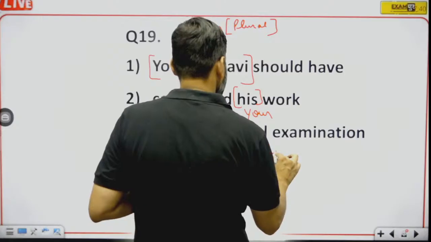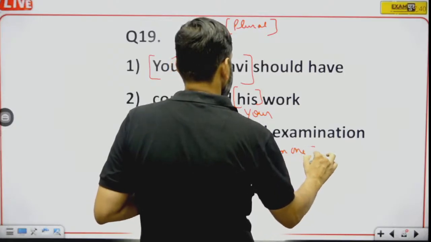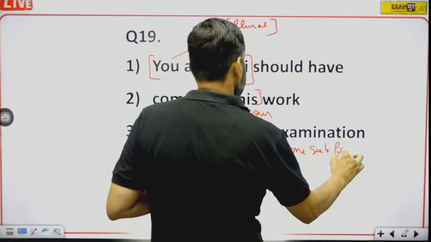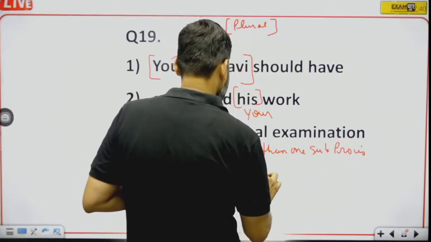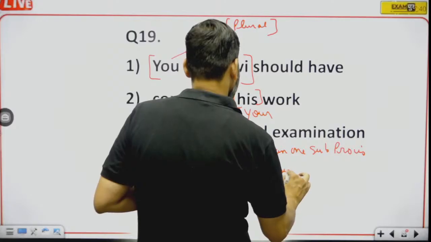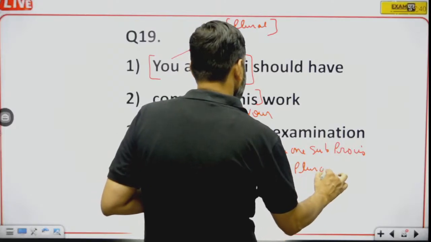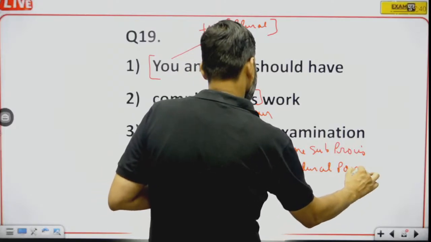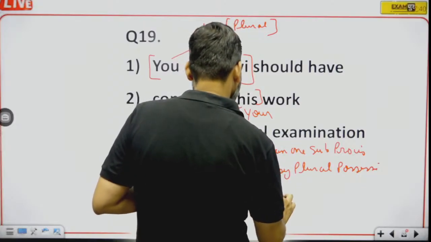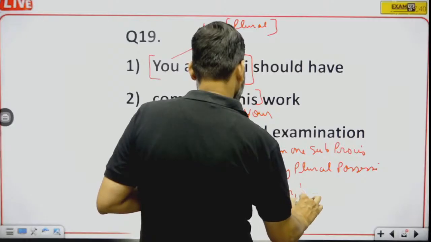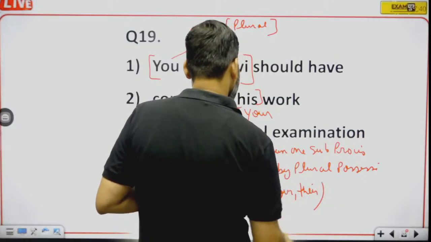More than one subjective pronoun is followed by a plural possessive. Plural possessives are our, your, and their.